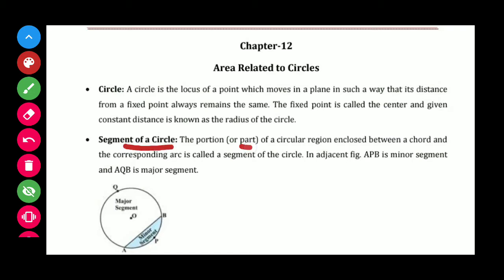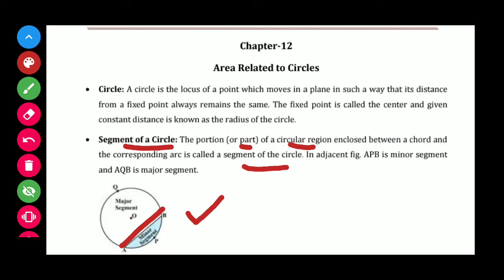The part of a circular region enclosed between a chord and the corresponding arc is called the segment of the circle. Students, here we have a diagram of a circle and here AB is a chord. Okay, and this chord divides the complete circle into two parts.